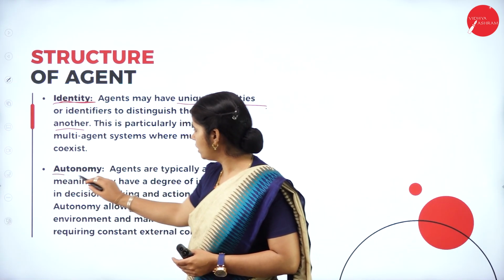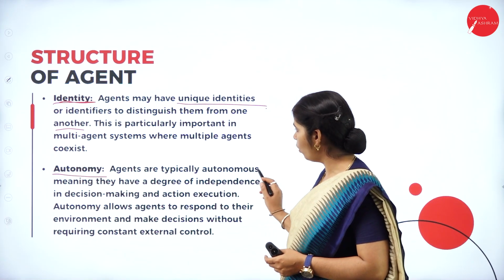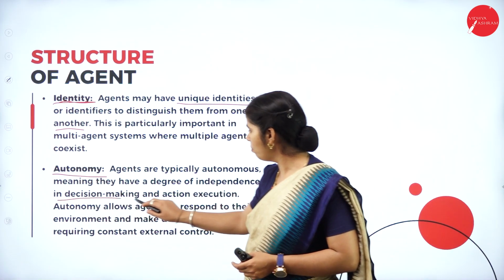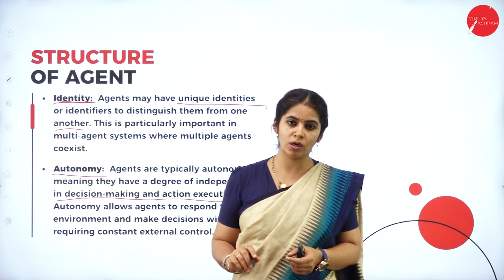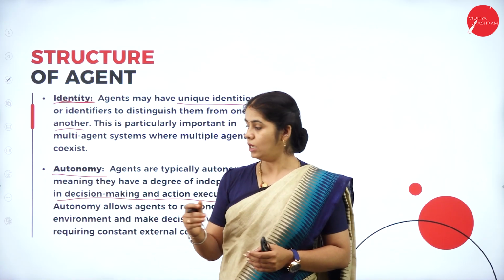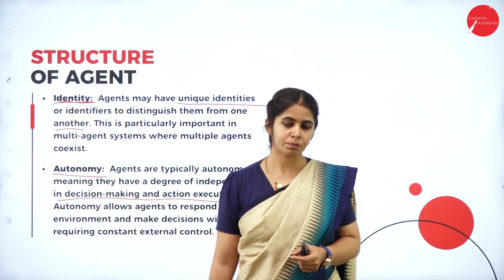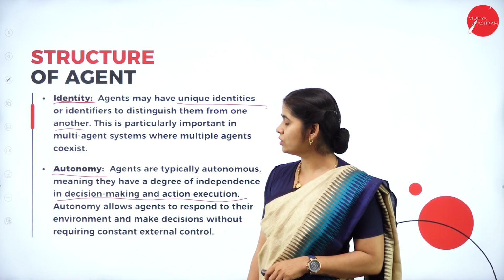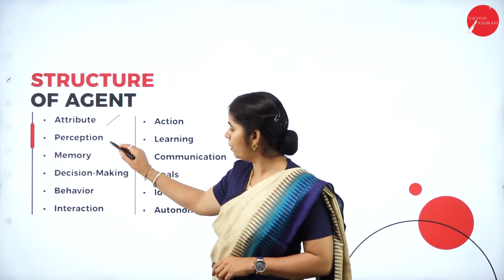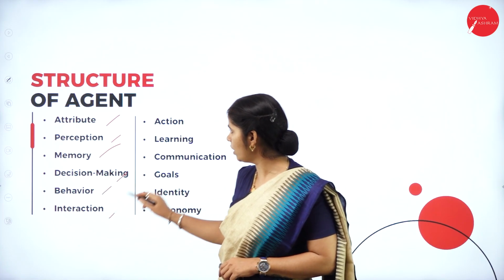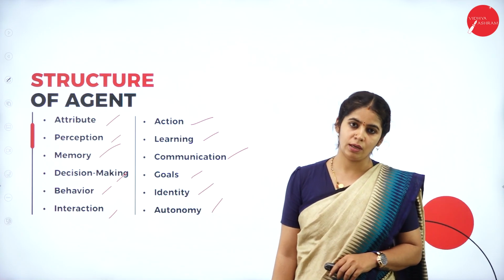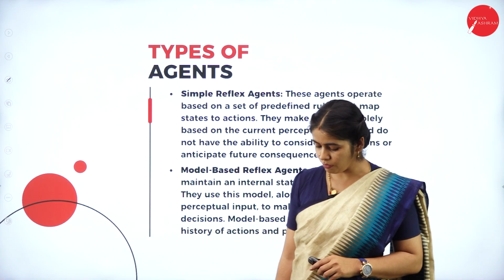Then autonomy. Agents are typically autonomous, meaning they have a degree of independence in decision making and action execution. Agents are free to take any kind of decision. That is nothing but autonomy. Okay, these are all the structure of an agent. So these are the points we have discussed: attribute, perception, memory, decision making, behavior, interaction, action, learning, communication, goal, identity and autonomy. Okay, so these are all the structure of agents.